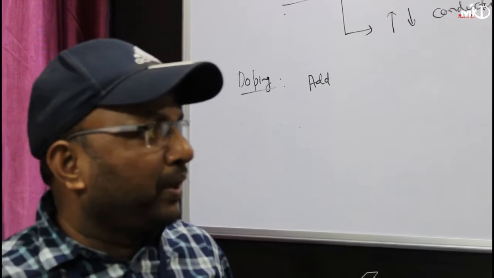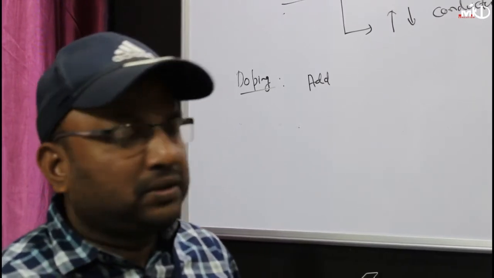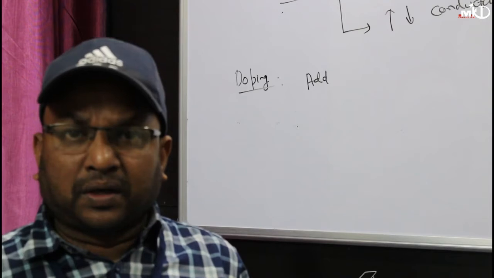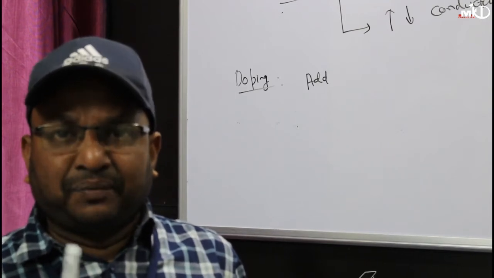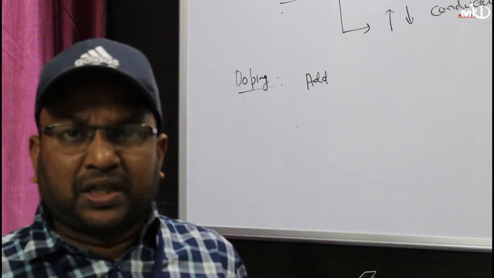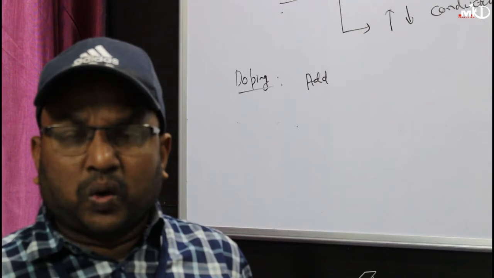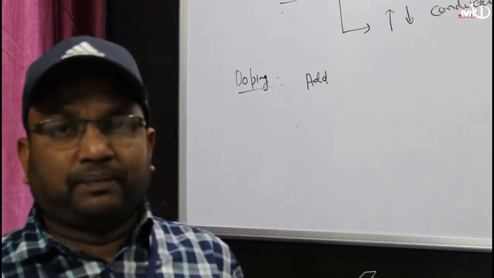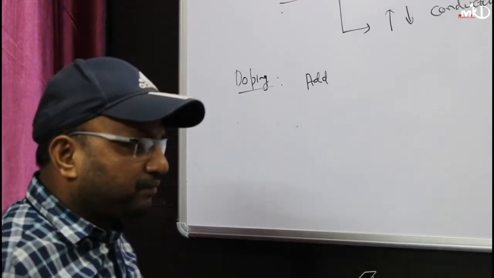Again I am telling you, doping is the addition of impurities to an intrinsic semiconductor so as to increase the conductivity, either to make it N type or P type. So next, I want to say